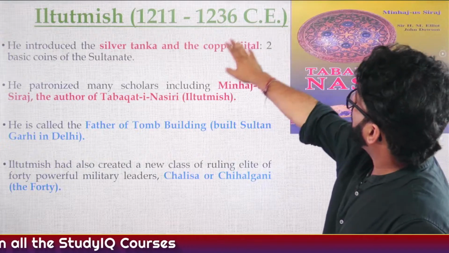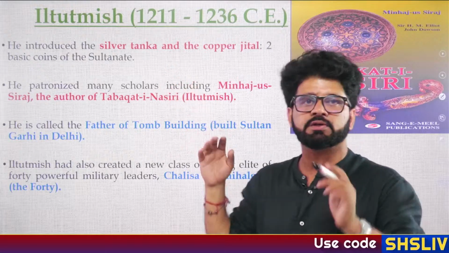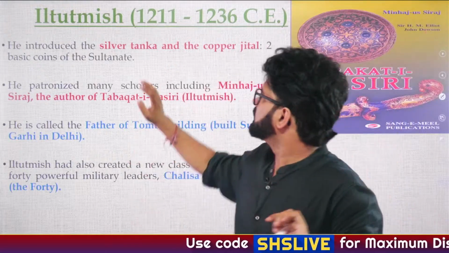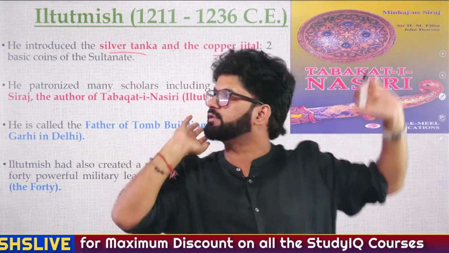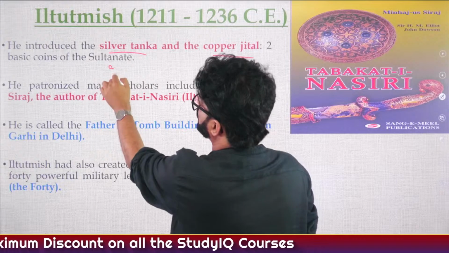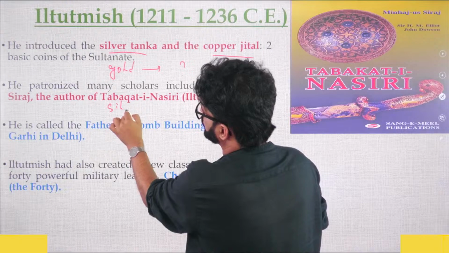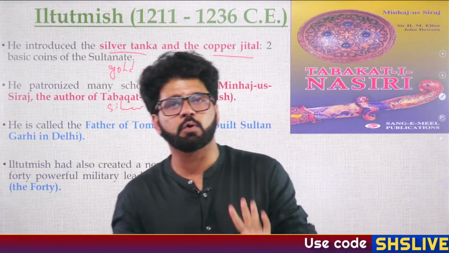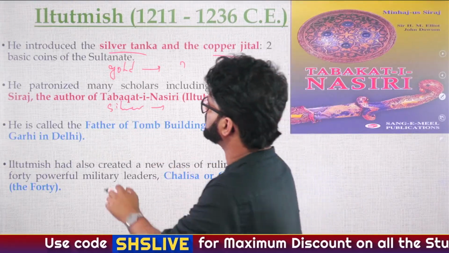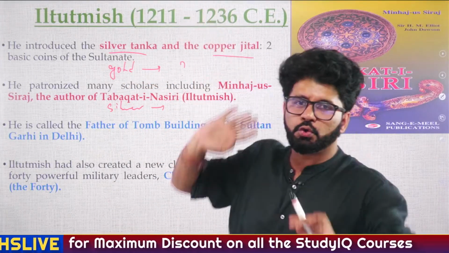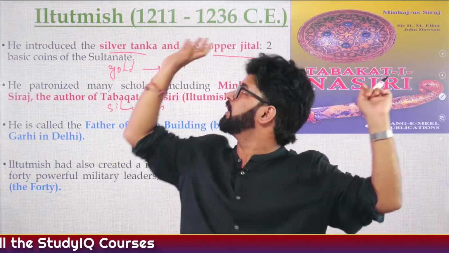So Iltutmish, 1211 to 1236. You have to understand the terms associated with Iltutmish, the Iqta system. He introduced it. Silver taka, copper jital. Whenever you hear these words, you have to revise the other coins. Like during the period of the Guptas, we talked about gold. They introduced a gold coin, known as something, and a silver coin, known as something. So what were the gold and silver coins during the Gupta period? Anybody have any idea? UPSC has asked a PYQ on that. So silver taka, copper jital during the Delhi Sultanate period. This nomenclature will go on. Taka is silver and jital is copper.